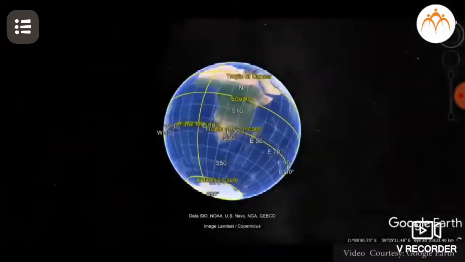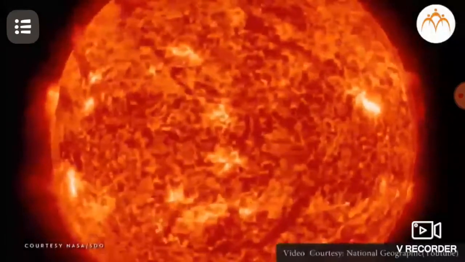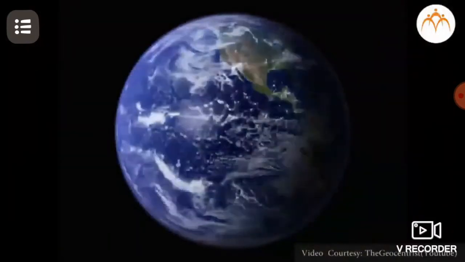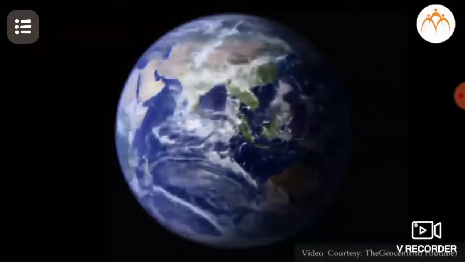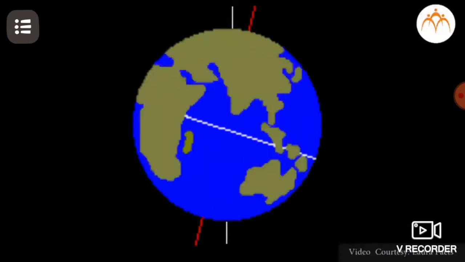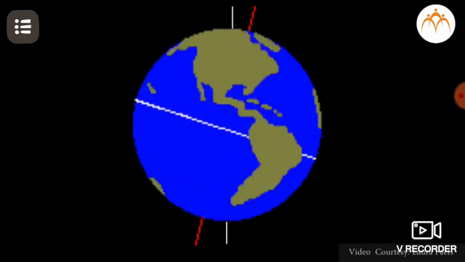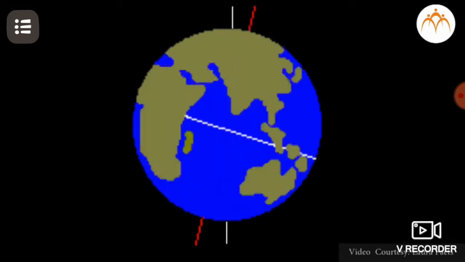Before we understand the use of longitude to measure time, let us have a few facts regarding the sun and the earth. Firstly, the sun and the earth are both spherical in shape. Secondly, the earth rotates on its axis from west to the east. Thirdly, the axis of rotation is tilted and not straight. And fourthly, the rotation of the earth on its axis gives us a feeling that the sun moves from the east to the west. This is very much like what we see from a moving bus or a train, that objects like trees and poles move in an opposite direction.